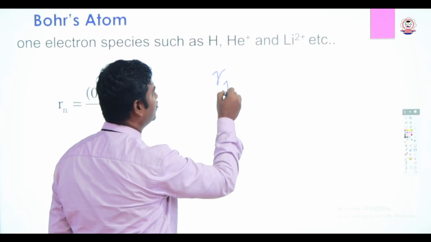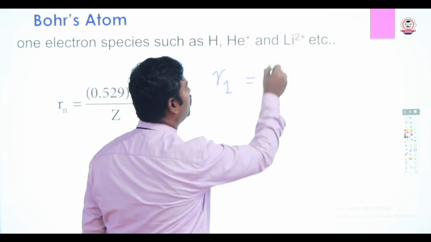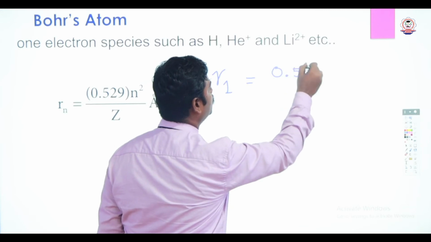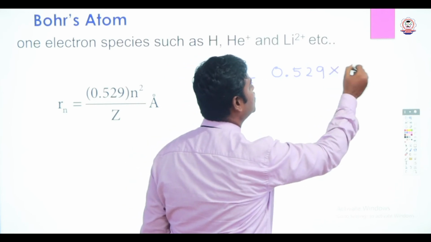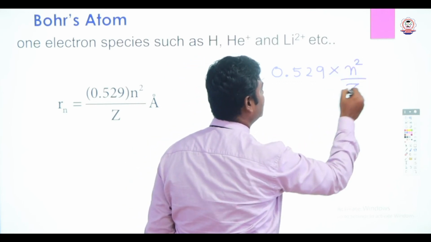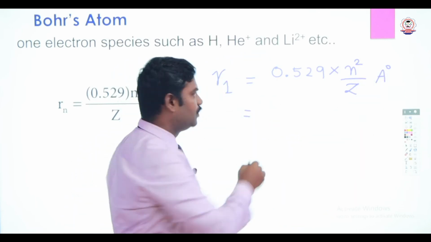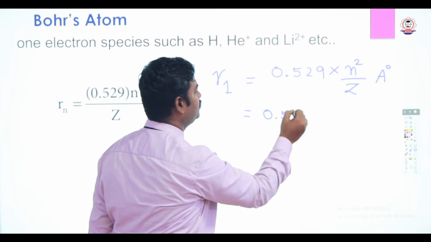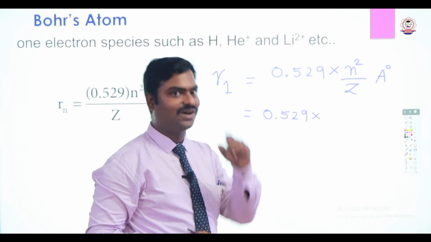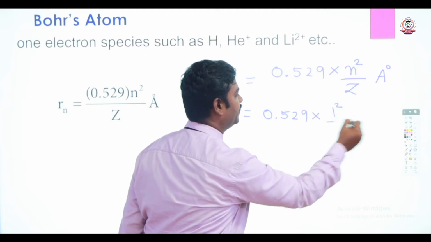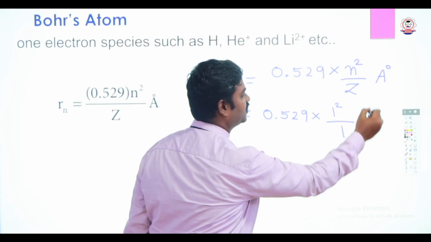So R1. Why am I putting 1? Because it is the first orbit, that is equal to 0.529, that is a constant value, into n square by Z in Armstrong unit, that is equal to 0.529 into, what is n square? Here we are saying the first orbit, so 1 square. What is the atomic number of hydrogen? That is also 1, so 1 Armstrong.